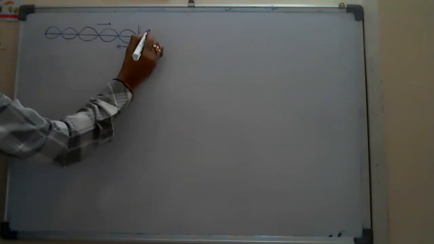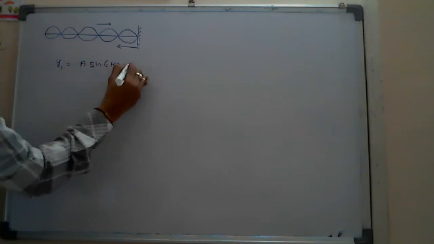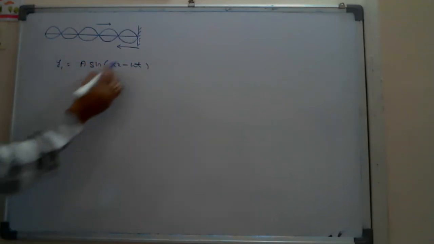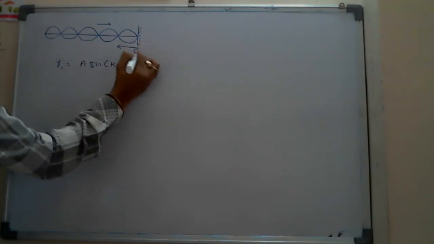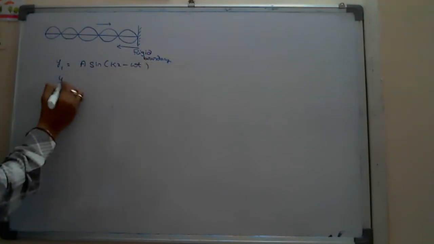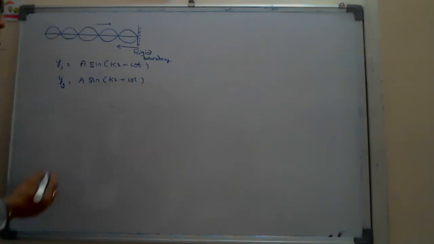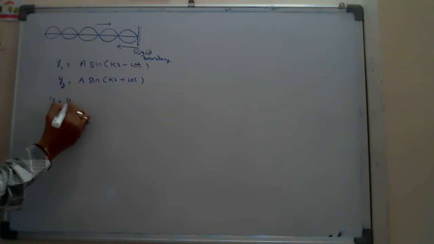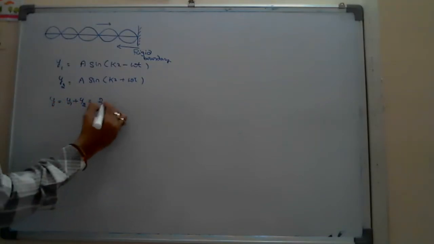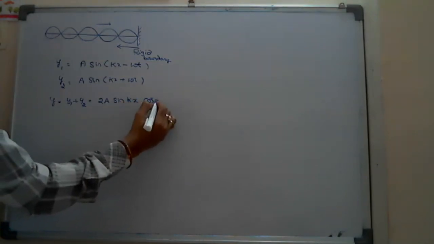In this case, yesterday we got for the progressive wave towards the right, y1 equals a sin(kx − ωt). I think you remember. And for the other wave reflected from the rigid boundary, y2 equals a sin(kx + ωt). Am I right? When combined, the resultant wave we got is y = 2a sin kx cos ωt, with R equal to 2a sin kx.